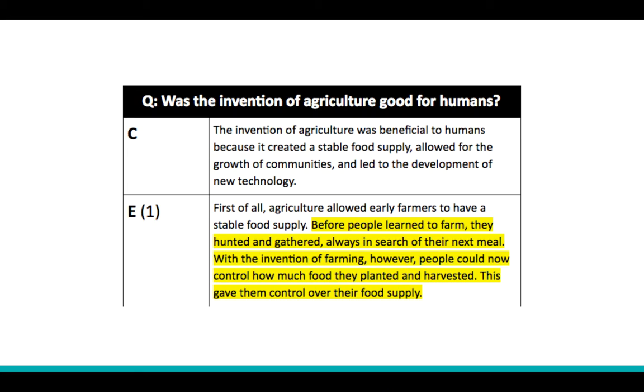Before people learned to farm, they hunted and gathered, always in search of their next meal. With the invention of farming, however, people could now control how much food they planted and harvested. This gave them control over their food supply. Now, in some cases, your context might be embedded right into the sentence with your evidence, or in a case like this, your context might be an extra sentence or two.